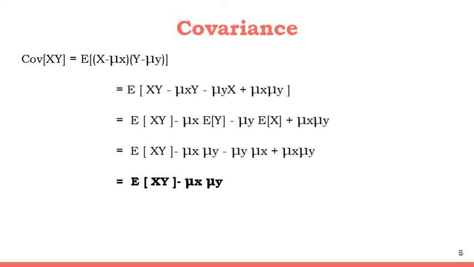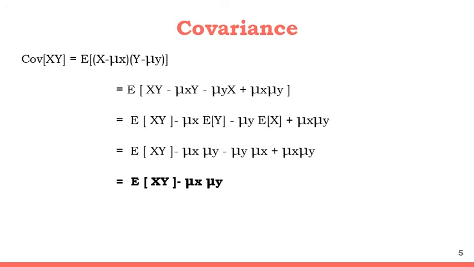Now apply the expectation operator. So the first term will be expected value of xy minus of mu x expected value of y minus mu y expected value of x plus mu x and mu y,